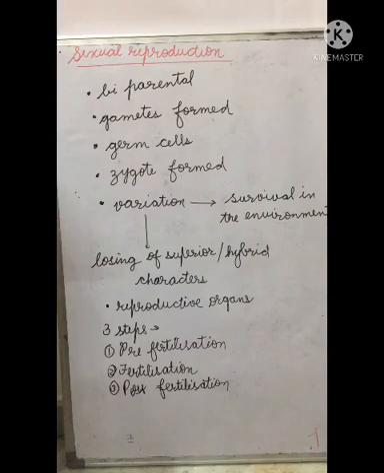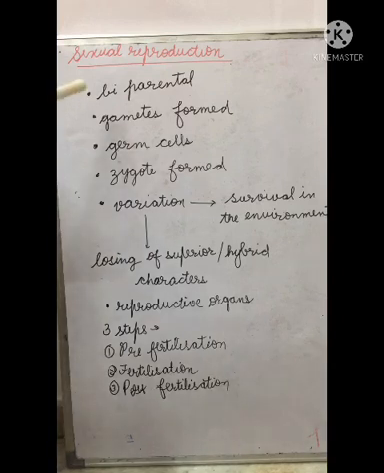So far, we had discussed asexual reproduction, and in the beginning, I have already introduced you to the topic of reproduction. Now, this is the second part of reproduction, which is sexual reproduction. Sexual reproduction has some characteristics which we need to remember.